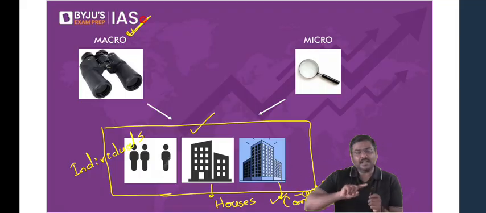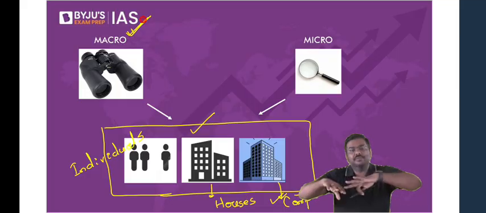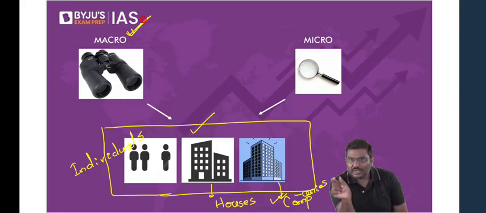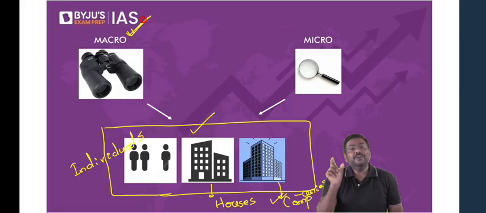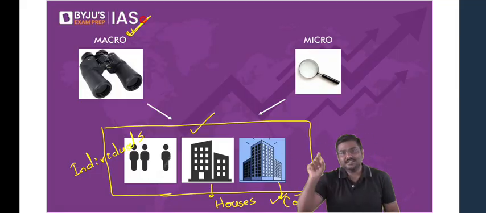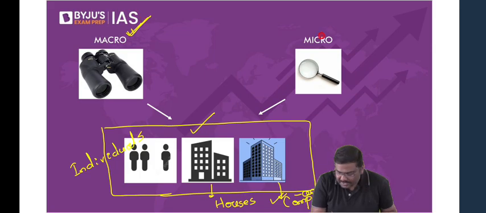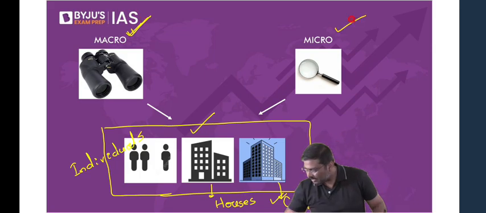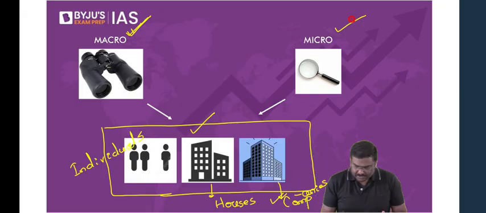In this second example, we are not taking the whole system. We are considering individual units in the system, or individual agents in the system. Whenever you take individual agents in the system and study, that is called microeconomics. Any difficulty here? Please do let me know. I'll repeat it again. So have a look at this.